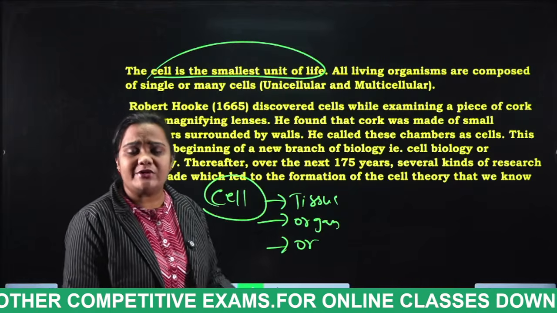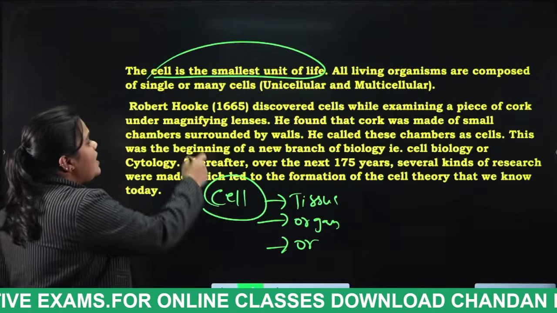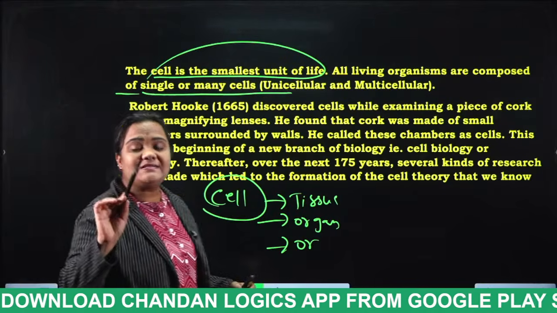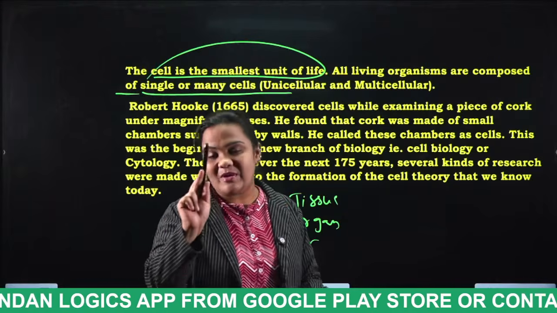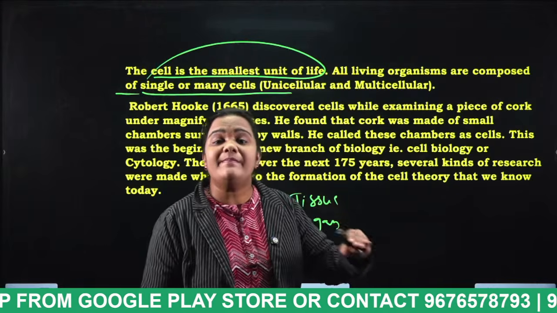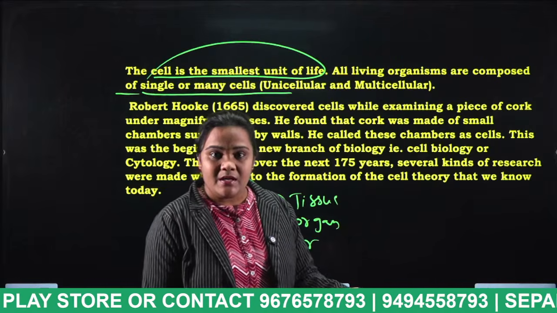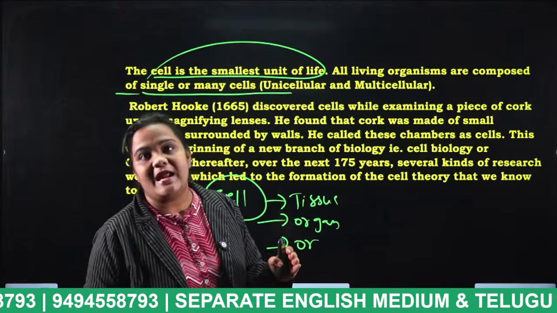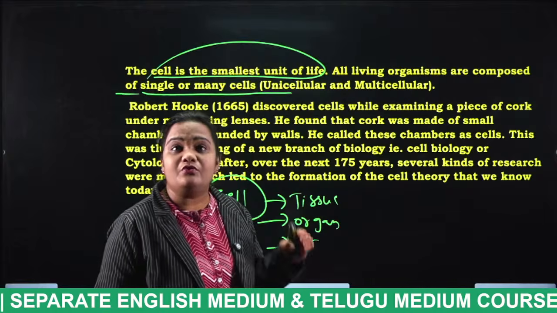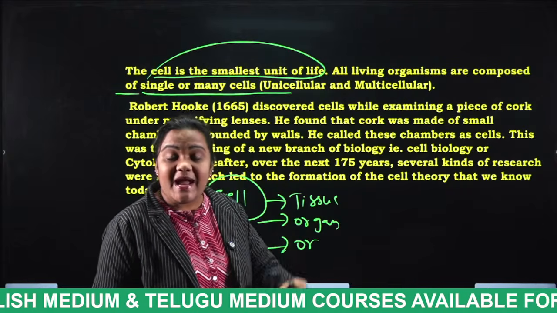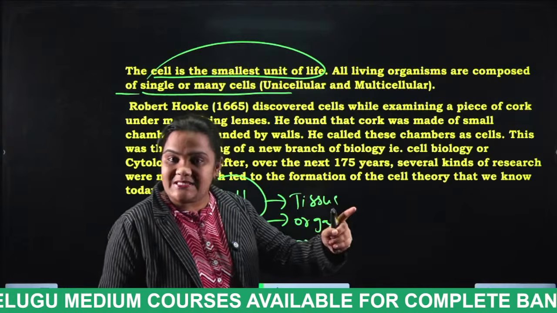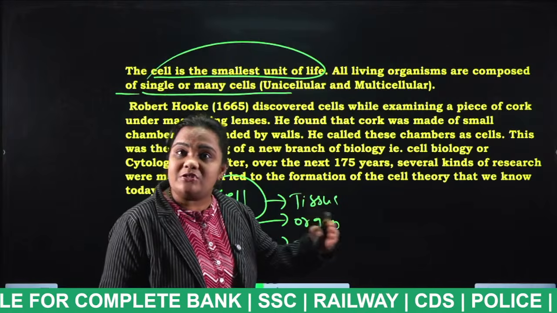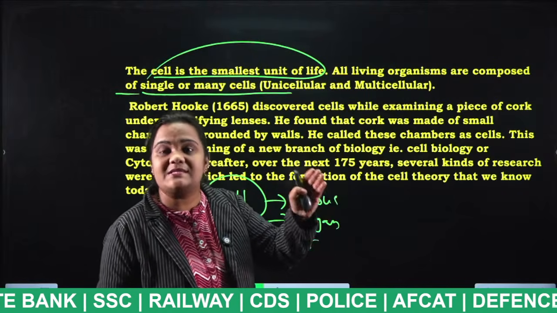So what is the cell now, students? It is the smallest unit of life. All living organisms are composed of single or many cells. So tell me, students, which organism consists of only a single cell? Amoeba. You all know very well. Amoeba is a unicellular organism. Tell me some more examples of unicellular organisms, that means organisms that consist of only a single cell. I have already explained one example, amoeba, and more examples are there. Mention those in the comment section.